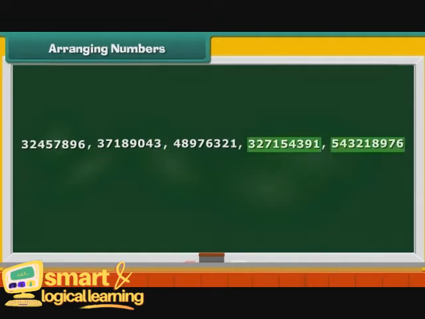Now compare 327,154,391 and 543,218,976. Their first digits are 3 and 5. And 3 is lesser than 5. So, 327,154,391 should come first, followed by 543,218,976. They are in the correct order. Therefore, the ascending order of numbers is this: